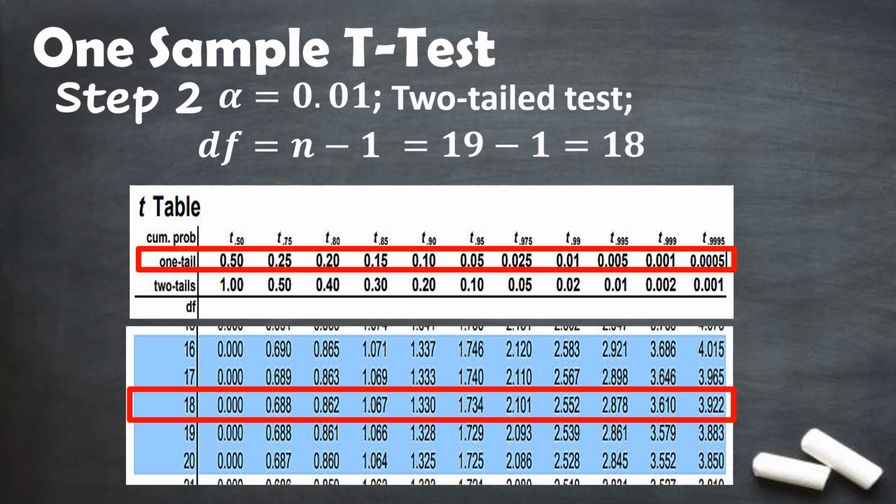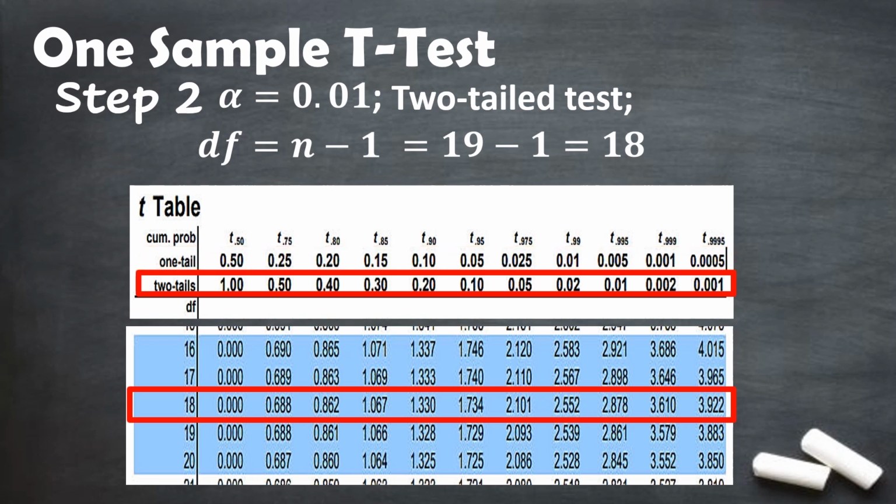And if the problem is under a two-tailed test, you have to locate the level of significance in the row where two-tailed is located. And since the problem that we are trying to solve is under a two-tailed test, we have to look for the level of significance in the row where two-tailed is located.